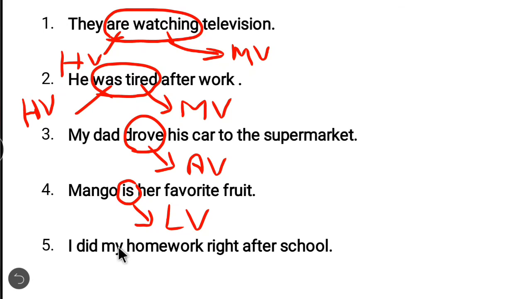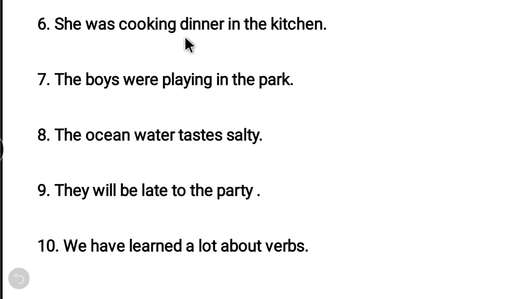I did my homework right after school. Did is showing an action. So did is an action verb. She was cooking dinner in the kitchen. Okay, we have the verb was cooking in the sentence.